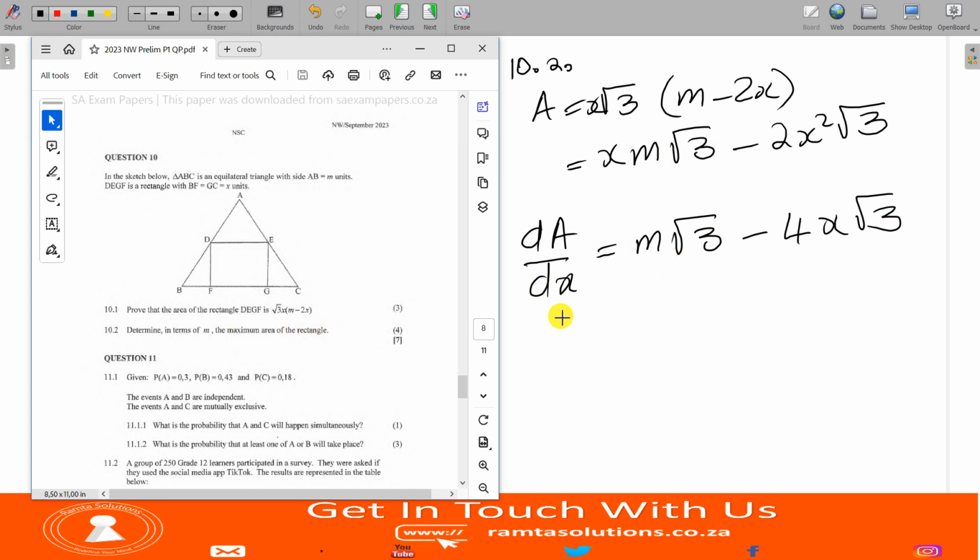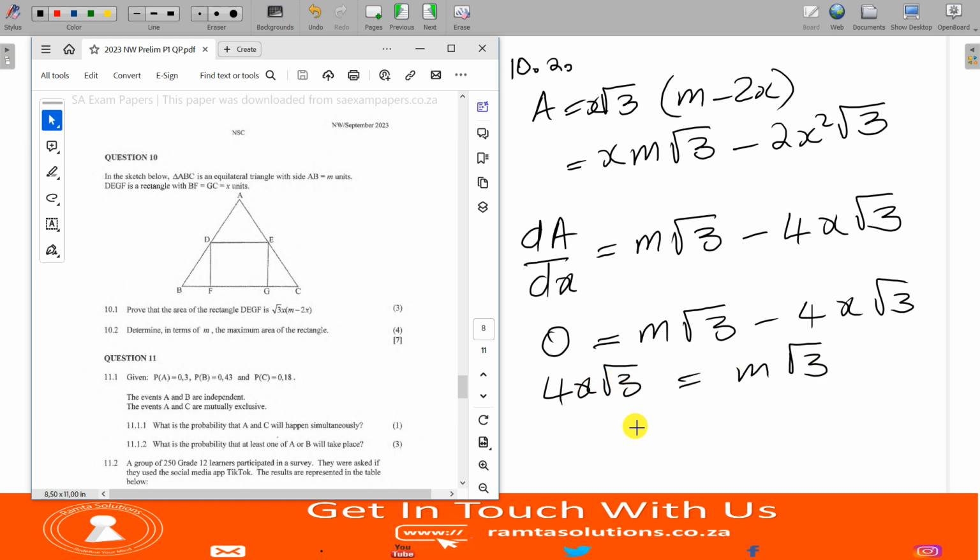So what do we do? We are going to say it becomes 0 because we want to know the maximum. So this guy here equals 0, and what do we have? We have x equals m over 4. But note, guys, you haven't yet calculated the maximum area of the rectangle. This is the value of x that will give the maximum area. So we are not done.